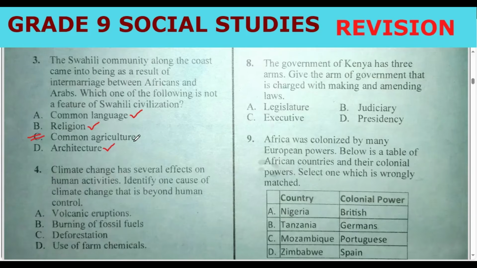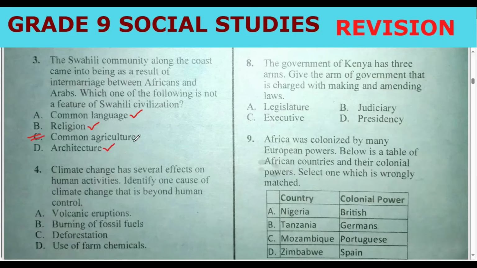Now, number 4, climate change has several effects on human activities. Identify one cause of climate change that is beyond human control. As we have said, we need to understand the question. After understanding the question, we also need to know the secret to that question. What is going to be the trap of the assessor, which can make you fall into it? The correct answer will come as a result of you being keen on knowing the secret to the question.